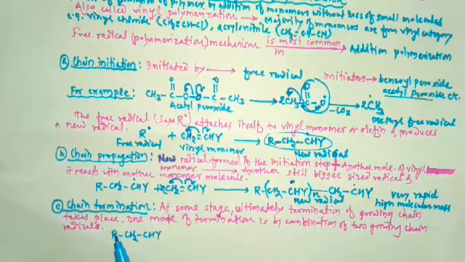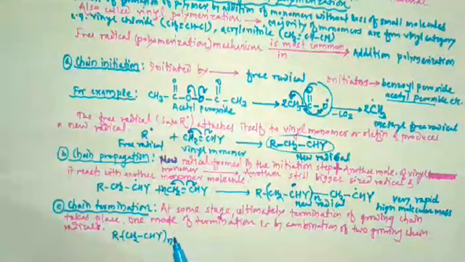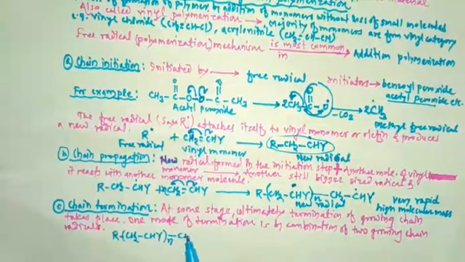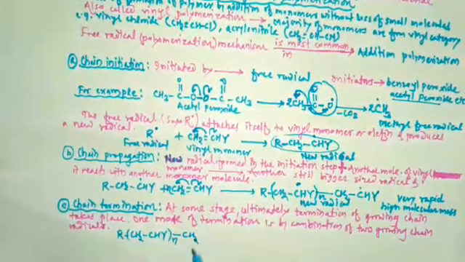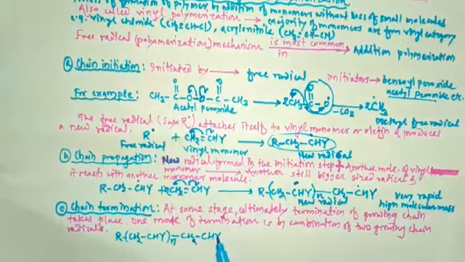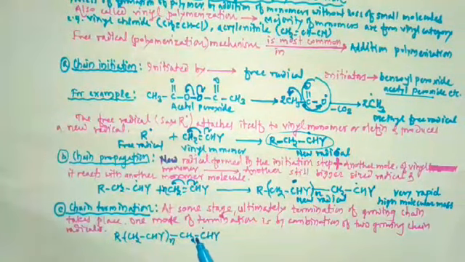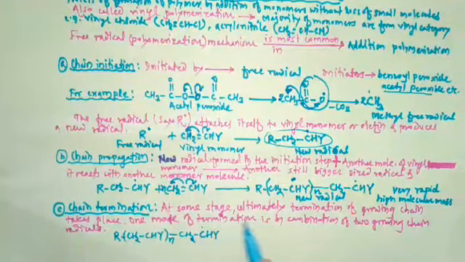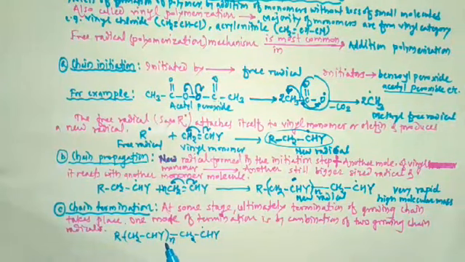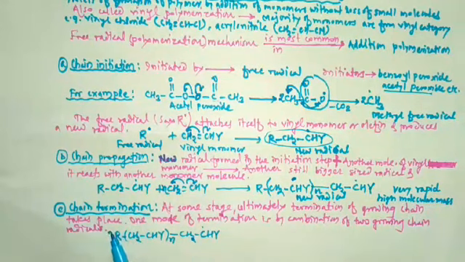So here this has the n number. Then next CH2, then next CHY. There is one electron present on this carbon atom. So one mode of termination is by combination of two growing chains. This is the first growing chain. One more growing chain combines with this, that's why we have to write it twice.